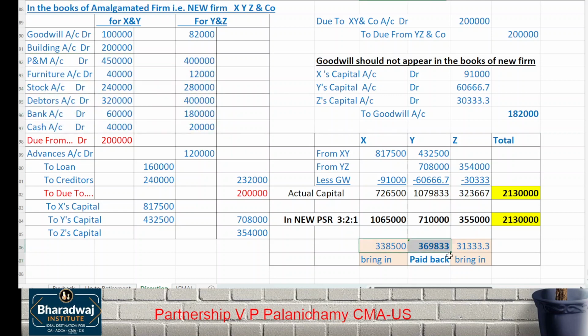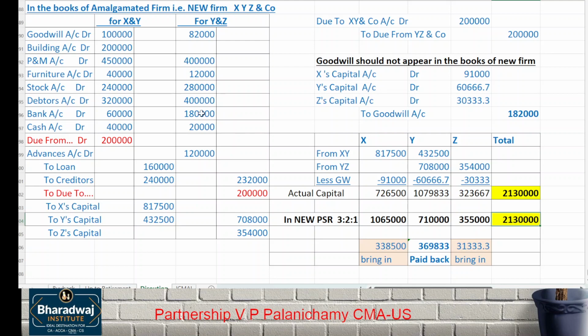Please remember, because of this, will the cash position change? No. The money brought in by the partner will be equal to what? Money paid back. Then the mutual due gets cancelled. Advances continue. On the liability side, what will continue? Loan and which one? Creditors will continue. Partners' capital will be in the new profit sharing ratio. This will not become their capital. As per the new profit sharing ratio, we adjusted the capital. That will be the capital.